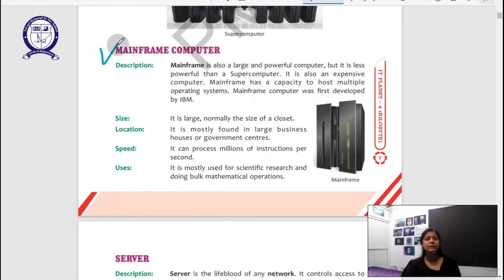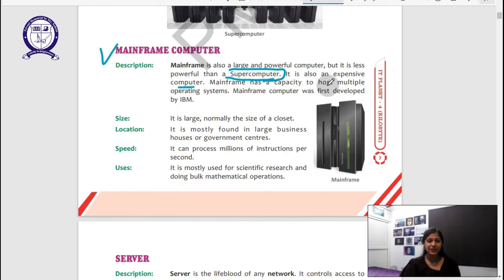Then we have a mainframe computer. It's also a very large and powerful computer, but it's less powerful than a supercomputer. Obviously, the name itself suggests that it is a super, like Superman, just like that, a supercomputer is the Superman of computers. Now coming to the mainframe machine. It's also an expensive computer.